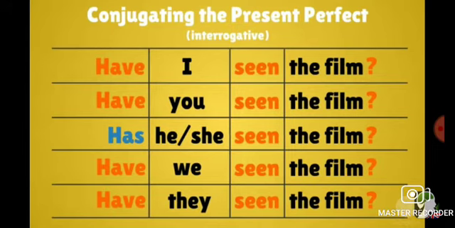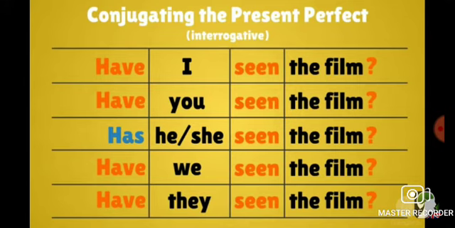As you can see here, have I seen the film? Have you seen the film? Has he or she seen the film? Have we seen the film? Have they seen the film? Okay girls, these are the things. I hope each and everything is clear to you. If you have any question regarding negative, interrogative or affirmative sentences or present perfect tense, you can ask.